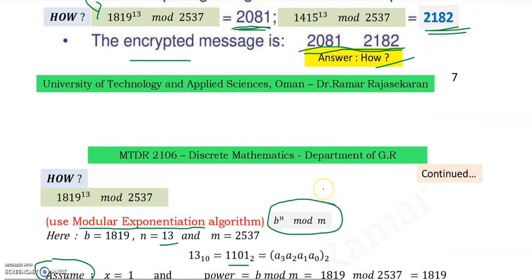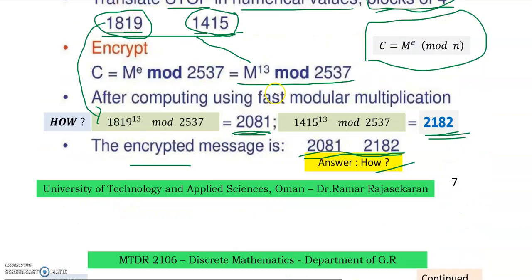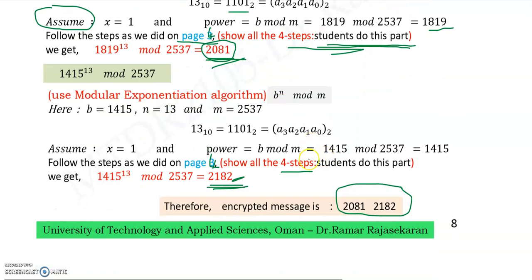What is your real plain text? That is given. STOP. But what is your encrypted message? 2081 2182. That's it. This is the example for calculating the encryption of the given text message.